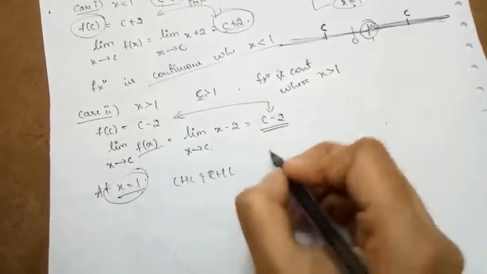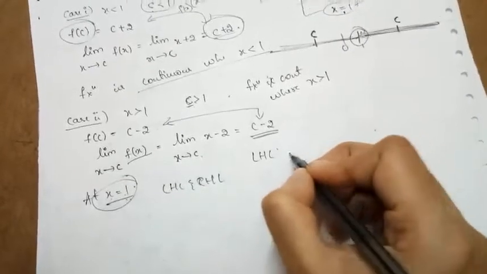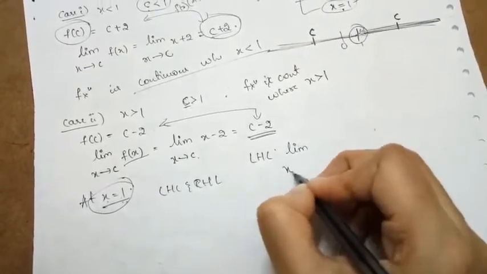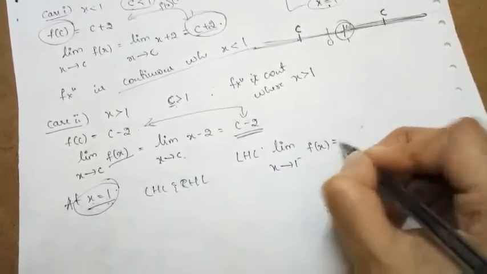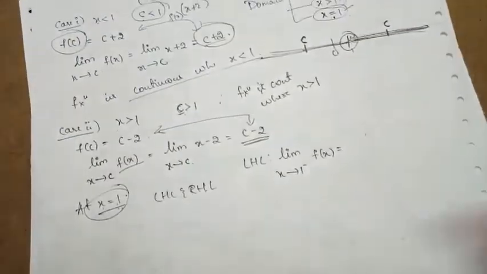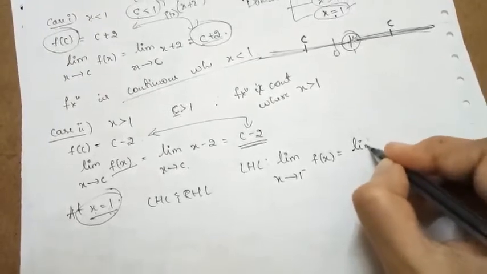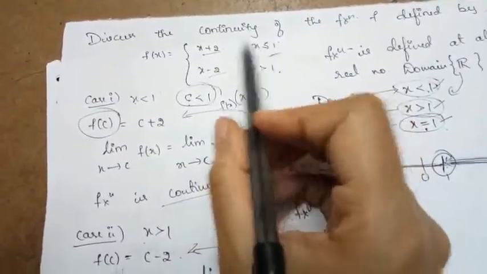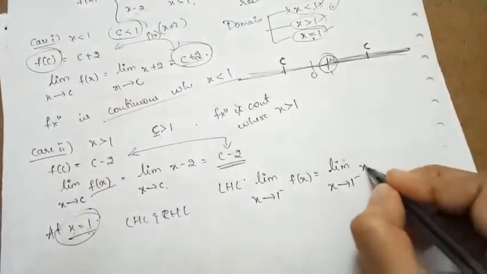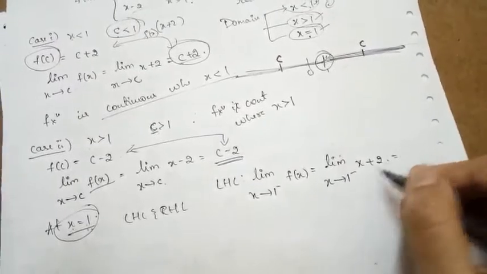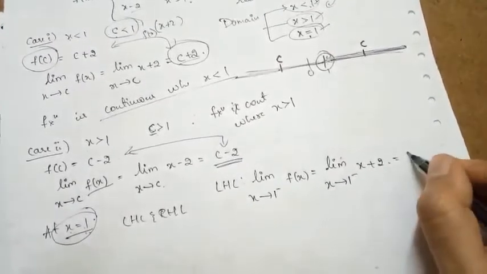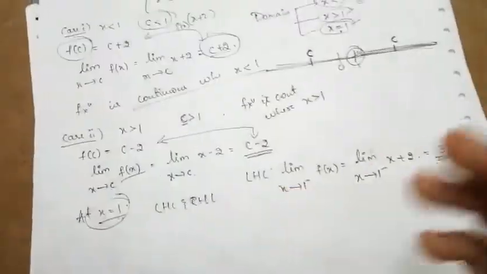So let us find the left hand limit. What is the left hand limit? That is, the limit as x approaches 1 from the left of f(x). Since x is approaching 1 from the left side, the function is x plus 2. So if I apply the limit, 1 plus 2 becomes 3. So the left hand limit of the function is 3.